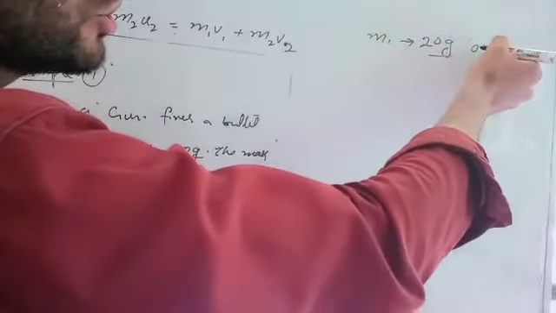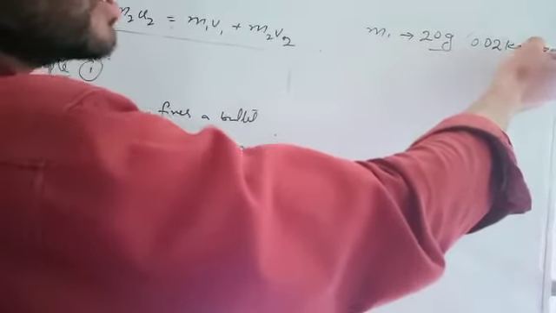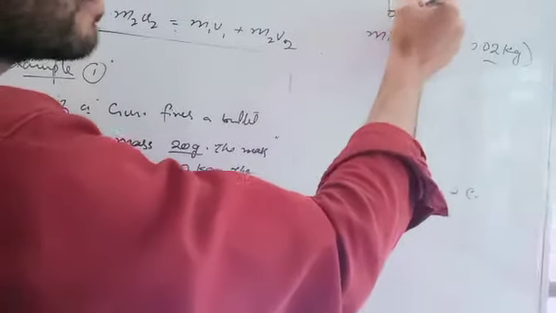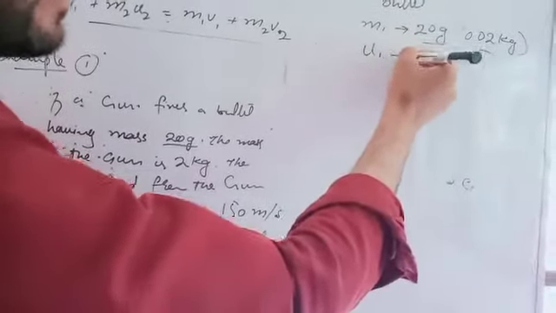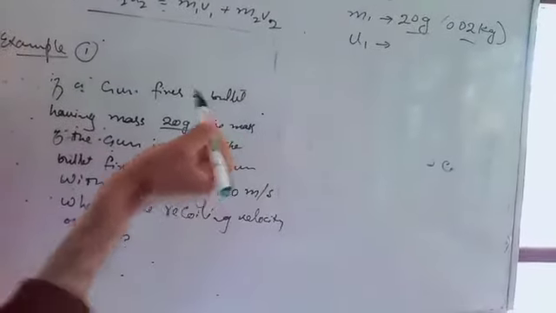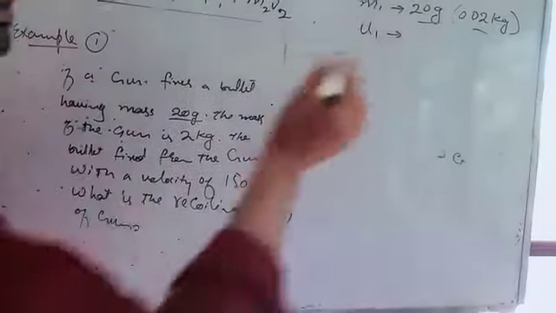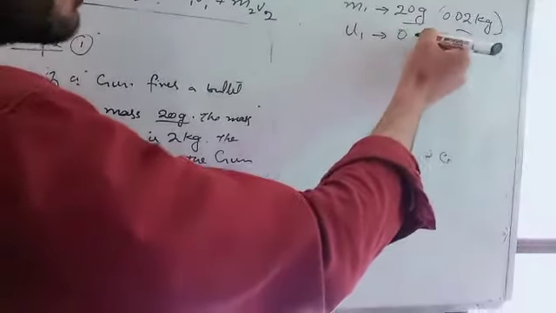That means it is 0.02 kg. The velocity u1 is the initial velocity of the bullet. At first both the gun and the bullet are at rest, so the initial velocity of the bullet is 0 meter per second.